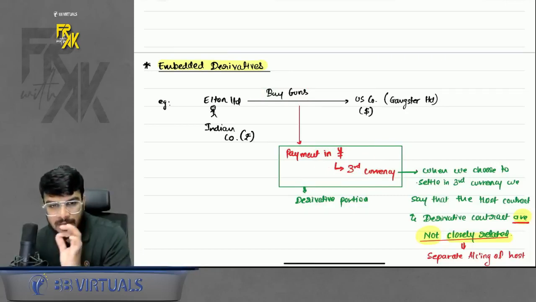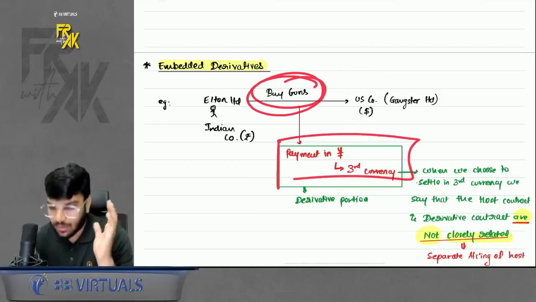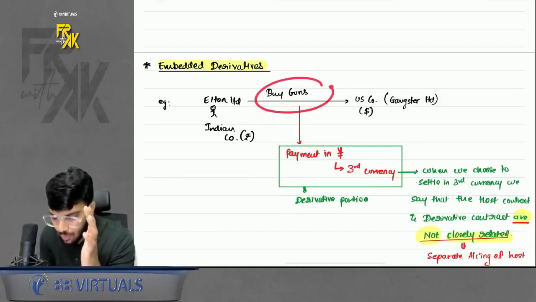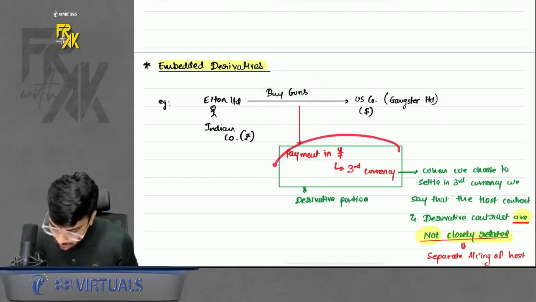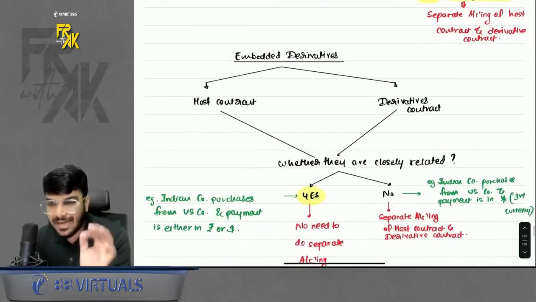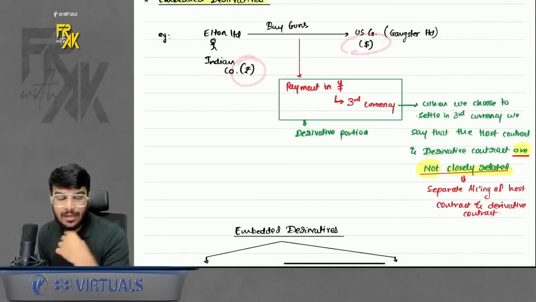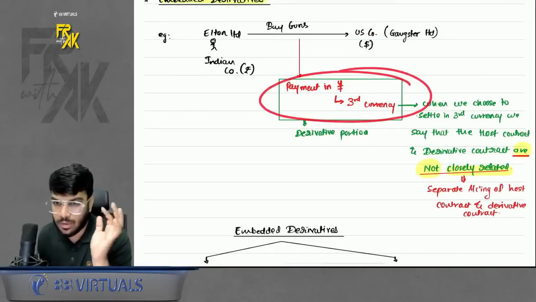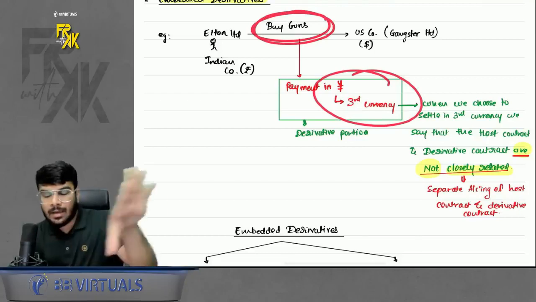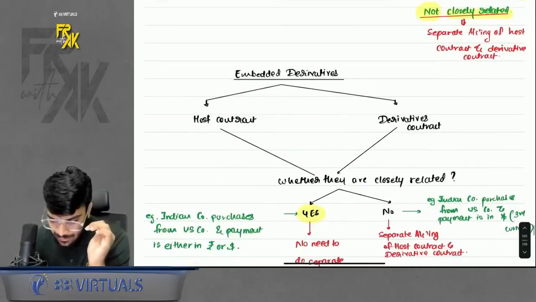When the third currency is involved, we will say that the host contract and the derivative contract are not closely related, and in that case the accounting for host will be done separately and accounting for this derivative part will be done separately. Again I'll repeat, because we are settling in a third currency which is neither my currency nor his currency, right? So there is a derivative portion involved, and whenever you are using a third currency, the host contract is accounted separately, derivative contract is accounted separately. I've made you write this as well.